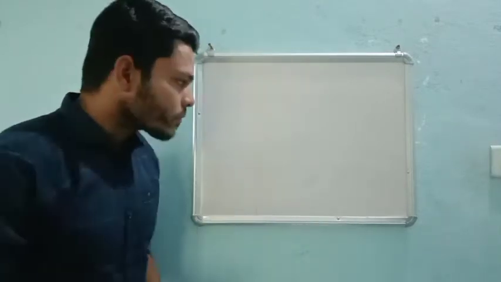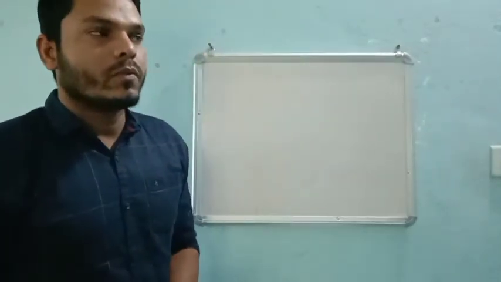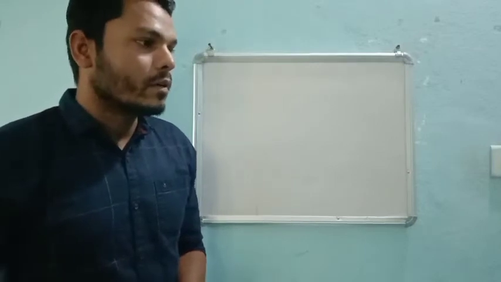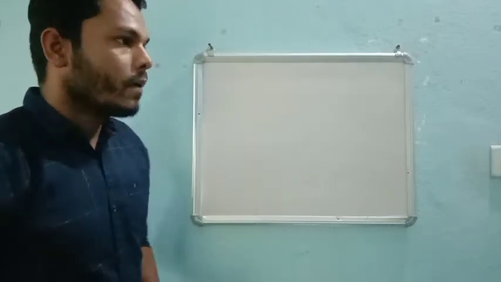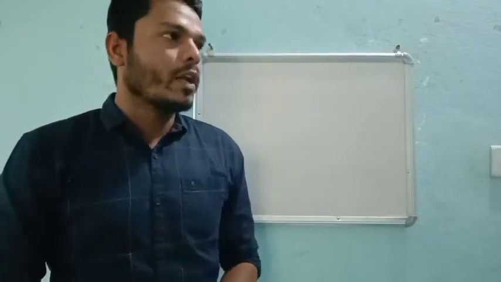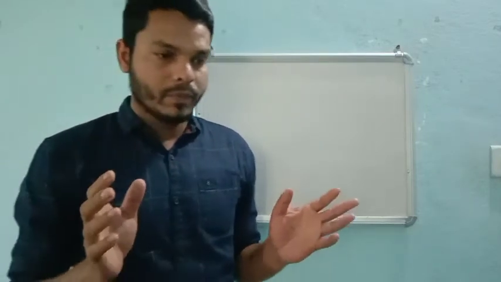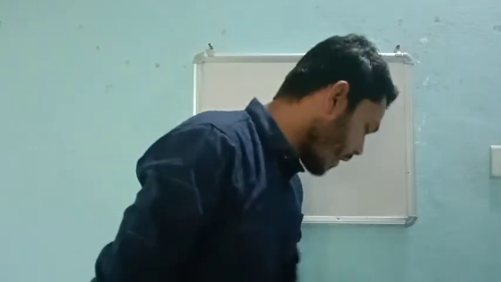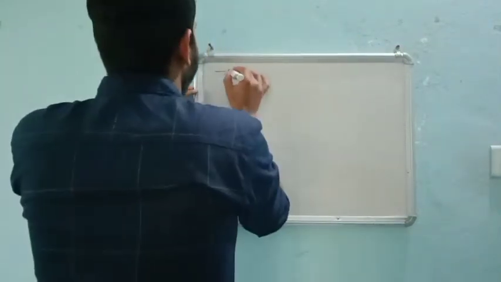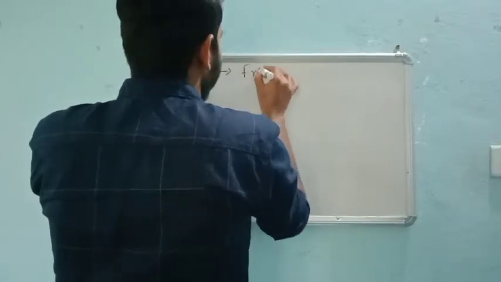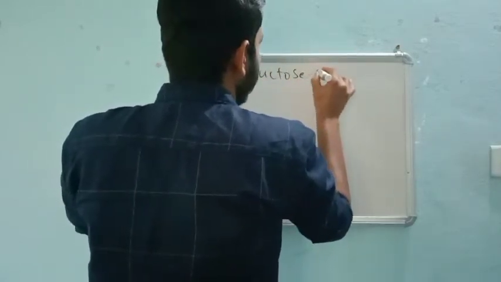So now I have given 3 to 4 points about fructose. Fructose is a monosaccharide, and most importantly, fructose has a ketone as a functional group. So that's why we call these ketohexoses. And one more point: fructose is levorotatory. Fructose is levorotatory, very important.